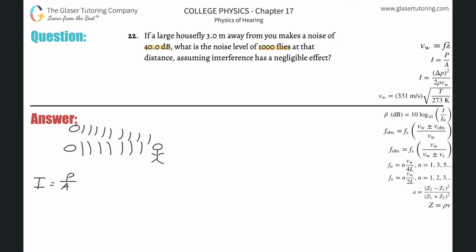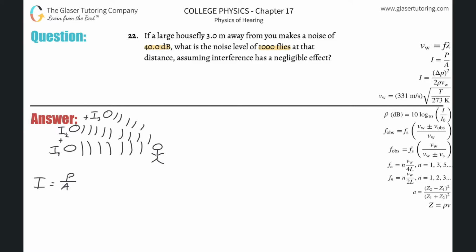So we will assume that these waves simply add to one another, meaning whatever intensity the first fly has would be added to the intensity of the second fly, and then to the intensity of a third fly, and so on.